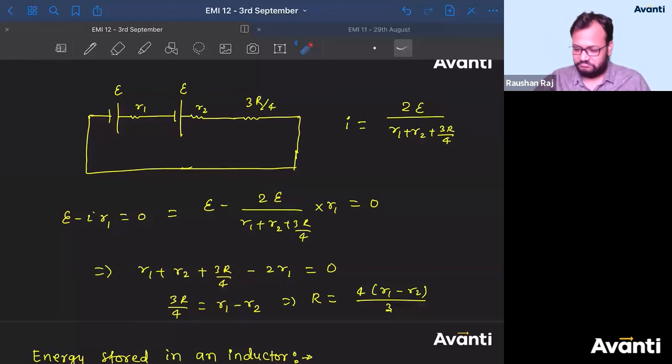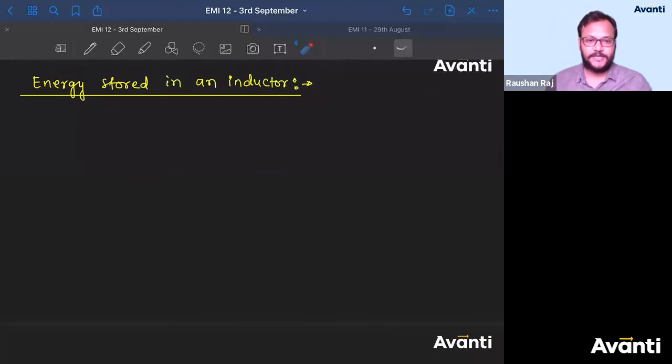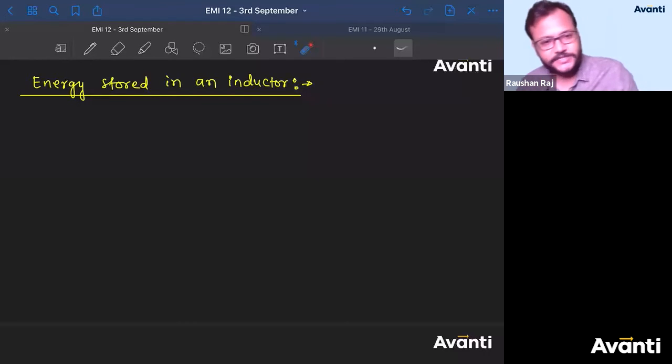चलिए, तो let us go forward then. Let us move forward. अगला सवाल करते हैं. Energy stored in an inductor. So how much energy will be stored in the inductor? Why do we say that? ठीक है, मैं mathematically बताता हूँ आपको. But if I ask you to write,